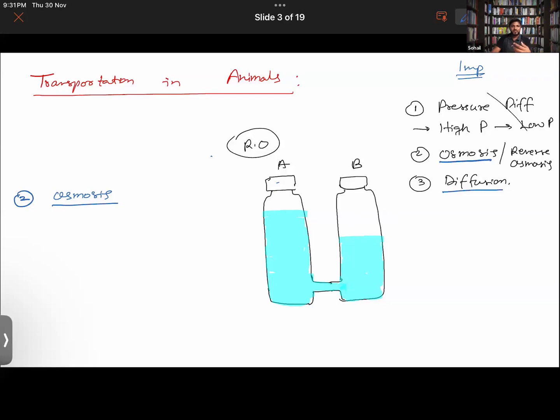Or, just like if something is being cooked in the kitchen, its smell could be sensed from another room, right? I explained this when I taught diffusion and respiration.